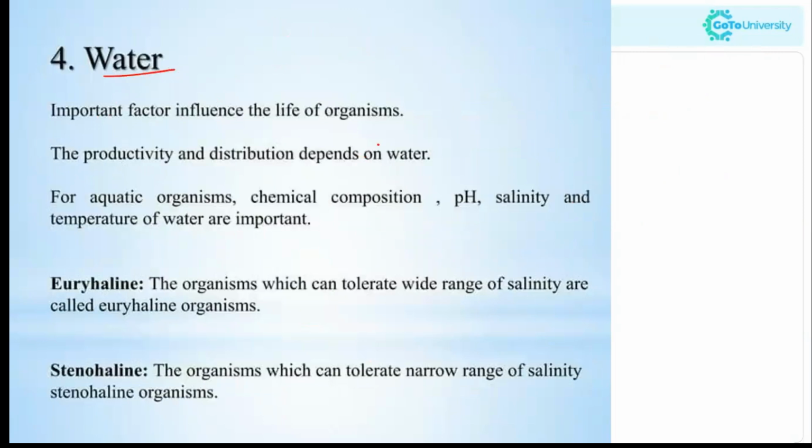Now the next factor is water, an important factor which influences the life of organisms. The productivity and the distribution depend on the water. As we mentioned, for photosynthesis they require light, and at the same time they require water as well to carry out photosynthesis so that they can convert the light energy into chemical energy.